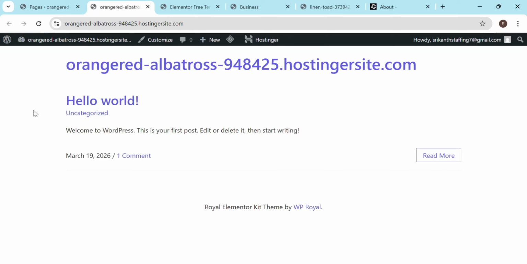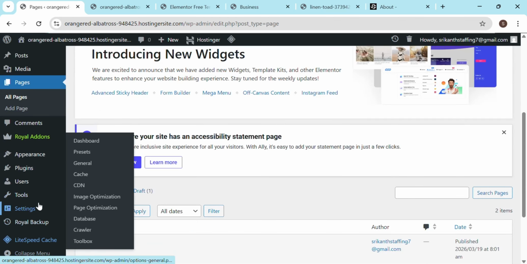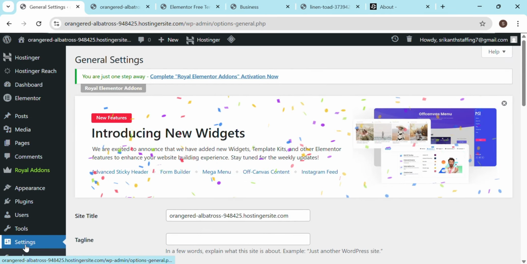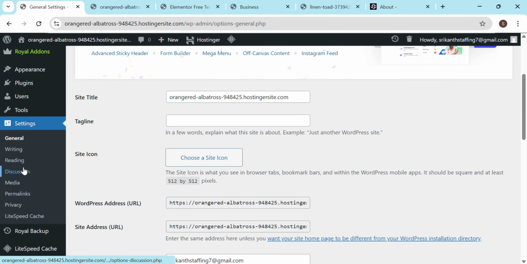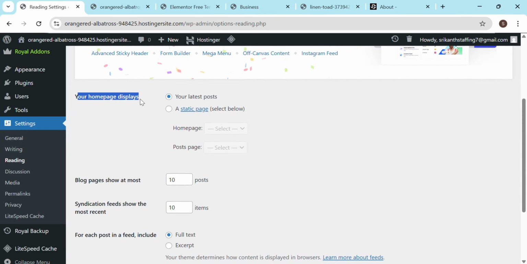Because of the post page, like you can see, this is one post which has comments and all. So this post is displayed as the home page. Now we will change the default page to the home page. For that, you have to go to the dashboard, then go to settings, and in the settings go to reading.